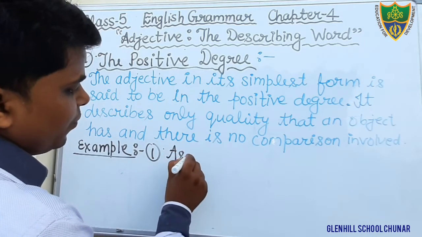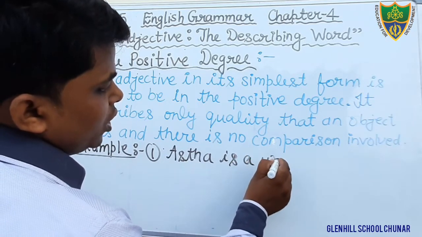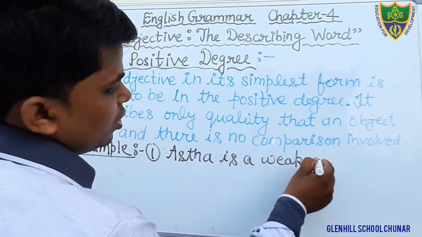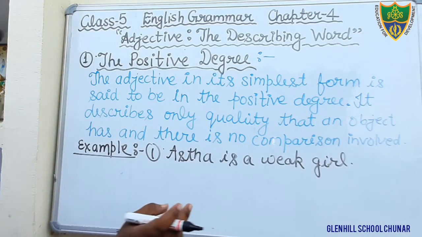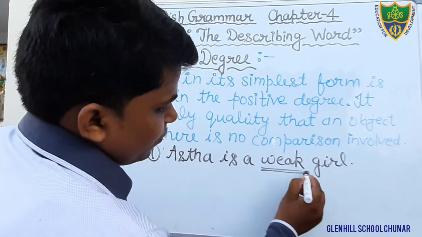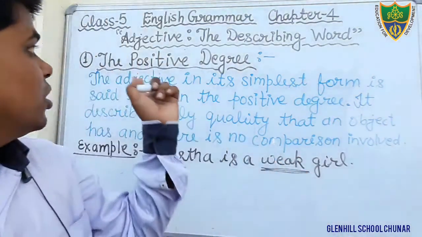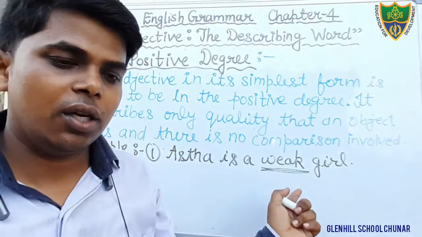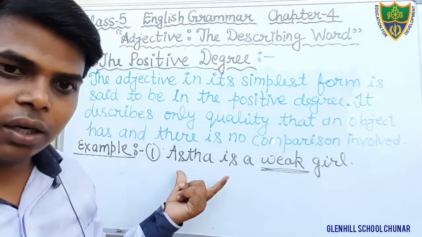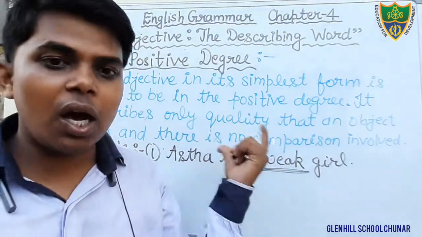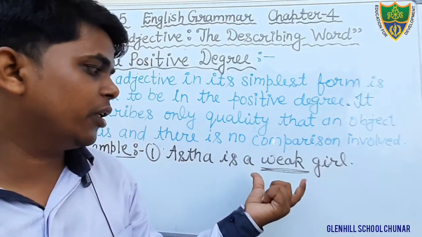Astha is a weak girl. Dear students, in this sentence, the word weak is the positive degree of comparison, and there is no comparison involved. There is only one girl, Astha. We are not comparing Astha with anyone. Therefore, that is positive degree.